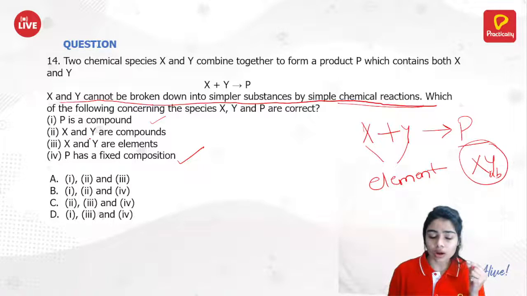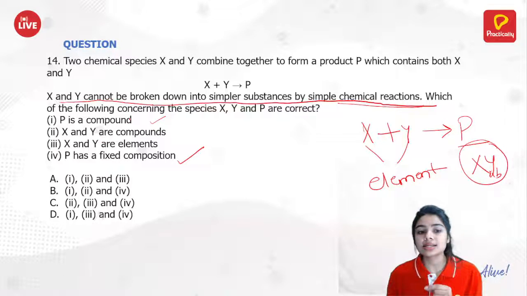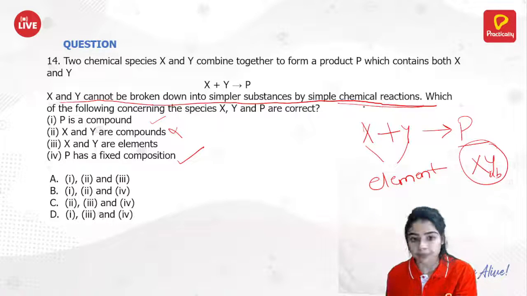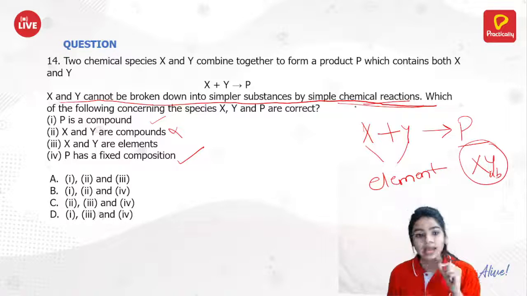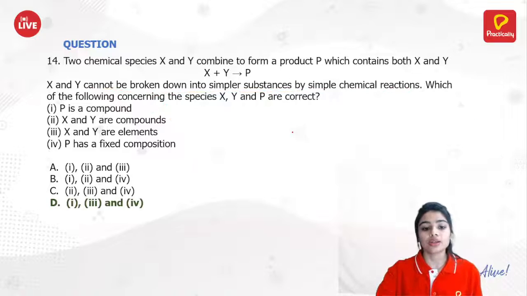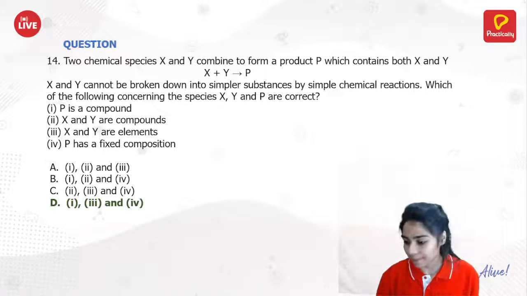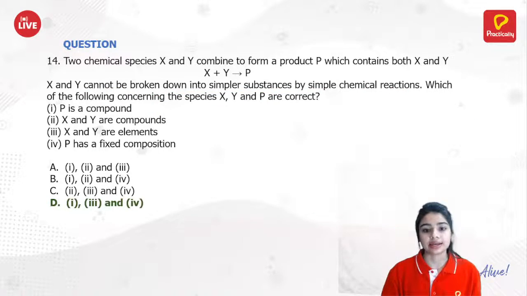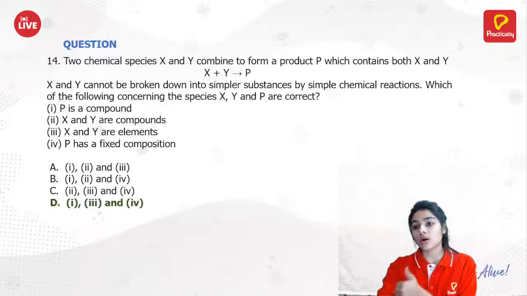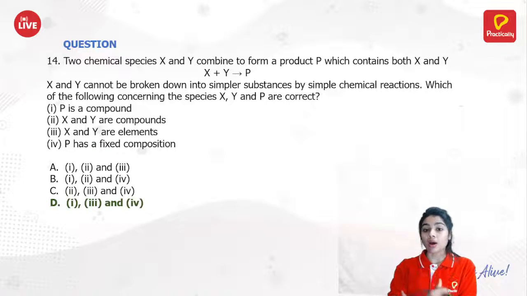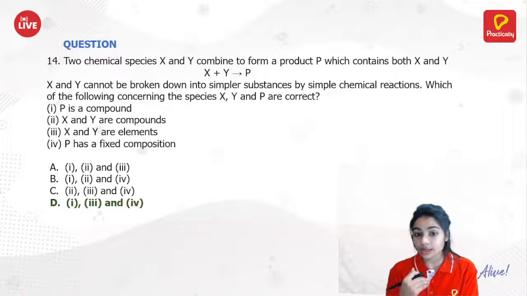Now if I talk about X and Y, then X and Y cannot be compounds because compounds can be broken down into simpler substances by chemical means, while elements can't. So here option D is correct. Option D is correct here. I hope you got this. So this is how the questions are asked, and look how simple they are.